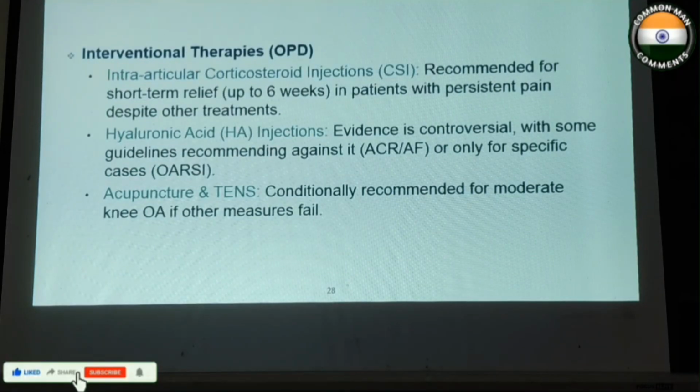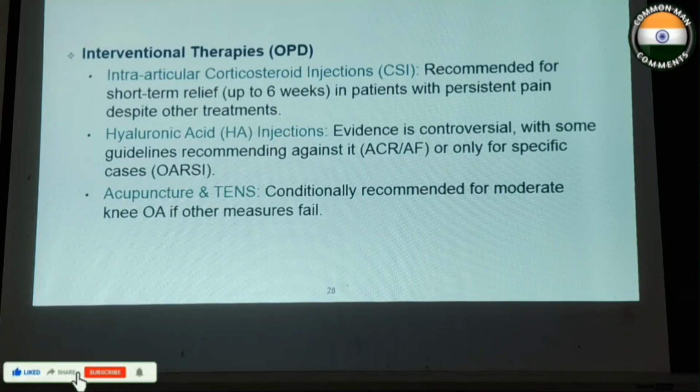Interventional therapies include intra-articular corticosteroid injections, hyaluronic acid injections, and TENS. Intra-articular corticosteroid injections give short-term relief, but long-term they cause more damage to the cartilage.